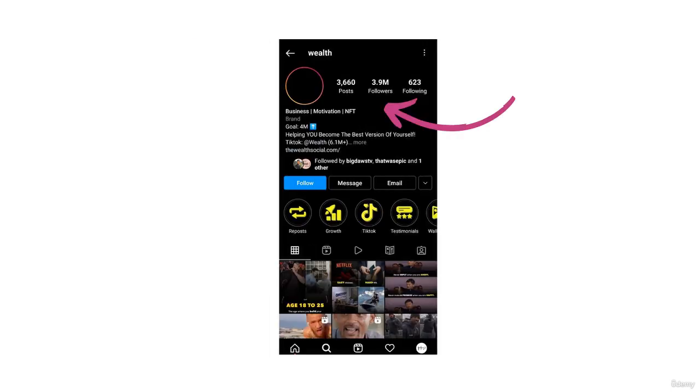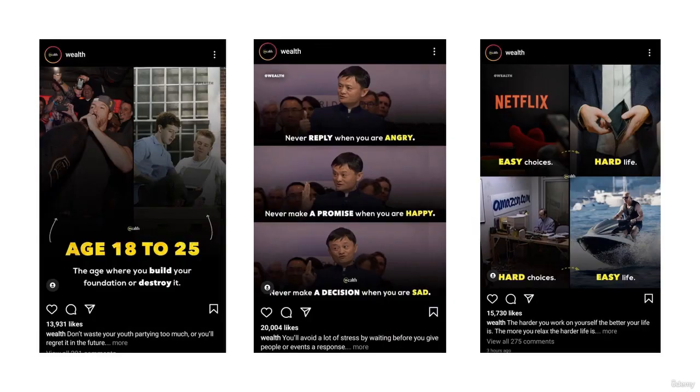The first page that I'm going to check is the page called Wealth. Now I hope you remember how to check the engagement rates. The first thing that you have to check is the number of followers. So this page has around 3.9 million followers. Now let's check a few of its posts. These are a few posts of the page Wealth. The first post has around 13,931 likes. The second post has around 20,000 likes. And the third post has around 15,730 likes. So we are either going to follow this page or not follow this page, depending on the engagement rates that this page gets from its followers.